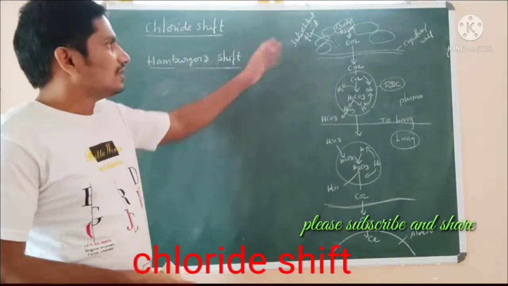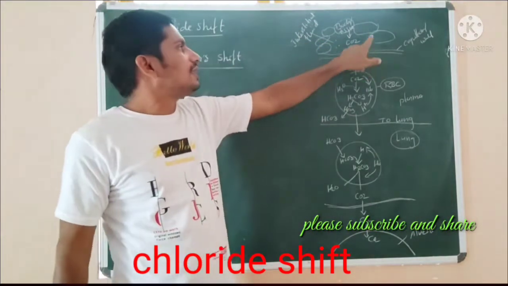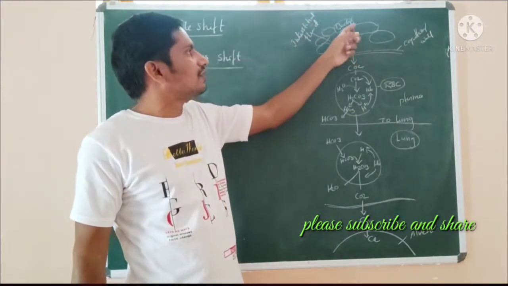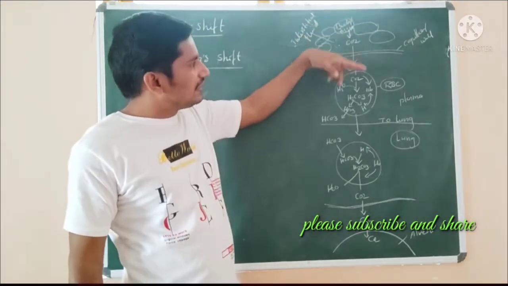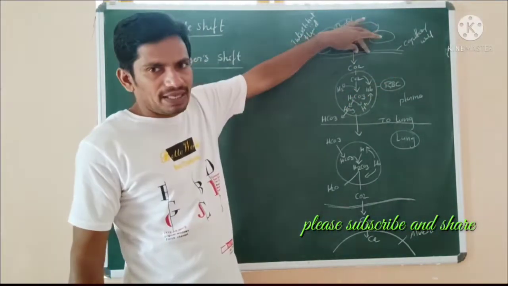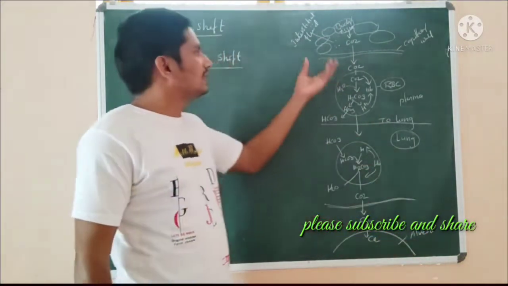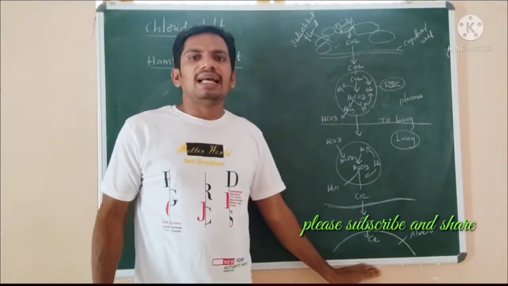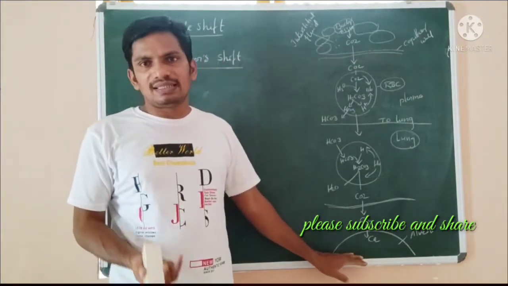So here this is the tissue. In this diagram, this is the tissue level. At the tissue level, uptake of oxygen will take place and release of CO2 because of metabolic activity. The CO2 will be formed at the tissue level. That should be diffused into the plasma, meaning RBC and plasma, and this is the capillary, and here is the lung level, and here is the alveoli. That means CO2 should finally reach the alveoli of the lung, and from the alveoli it should be expired through the respiratory passages. That's the main thing here.